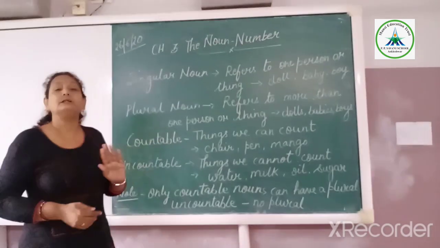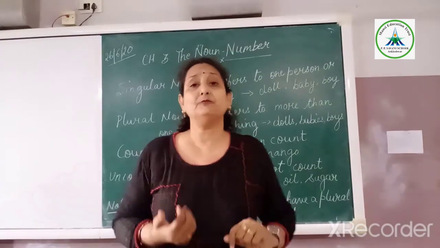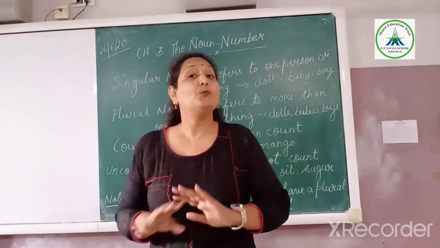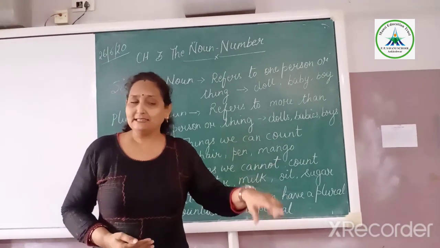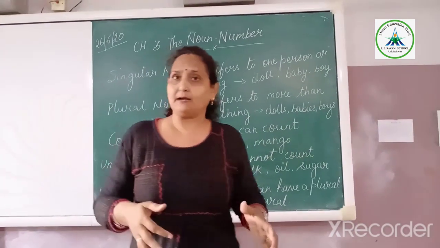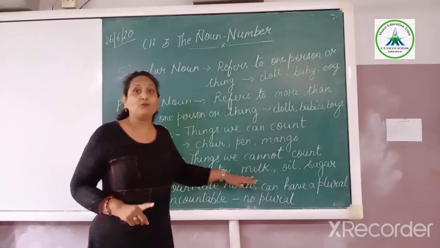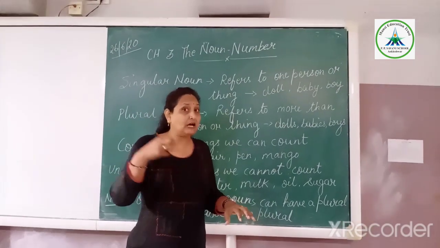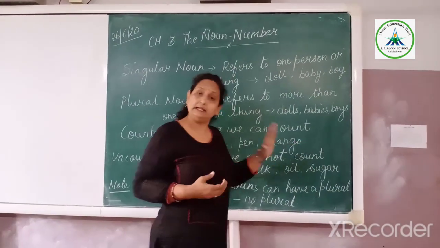And uncountable nouns are the things we cannot count. For example, if I have water, can we count water: 1 water, 2 water, 3 water? No, we cannot count the water. But we can count 2 buckets of water. At that time, we are counting the buckets, not the water. The water is in the bucket, but we are counting the bucket. We are not counting water. Like milk, we say 1 liter of milk. Here we are not counting the milk. In the same way, sugar, oil, and so on.